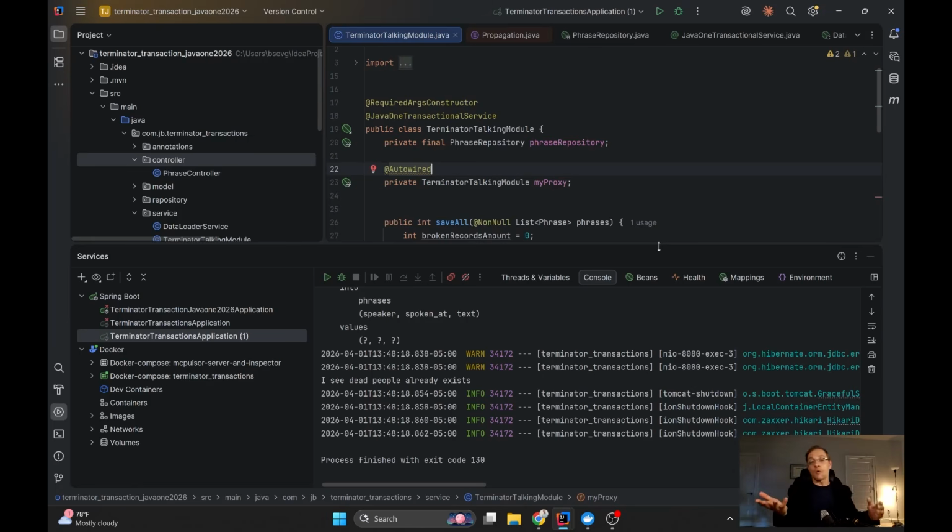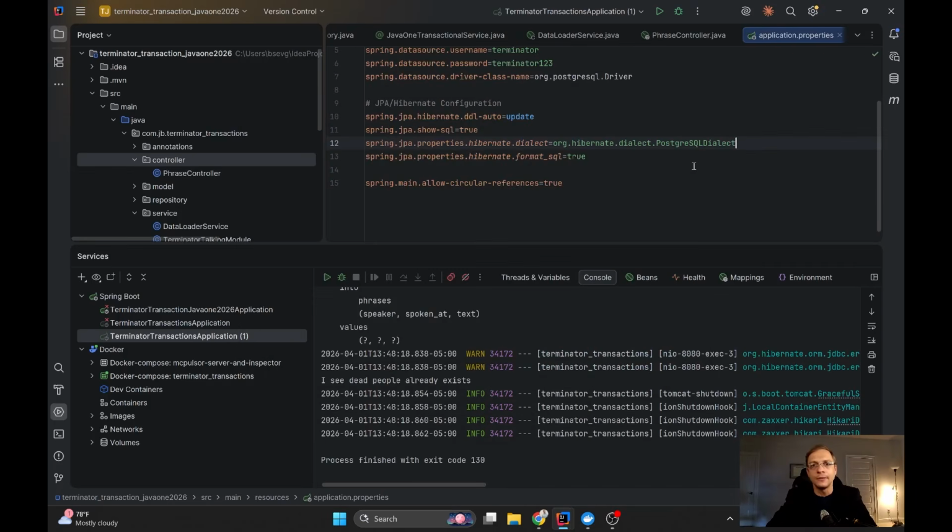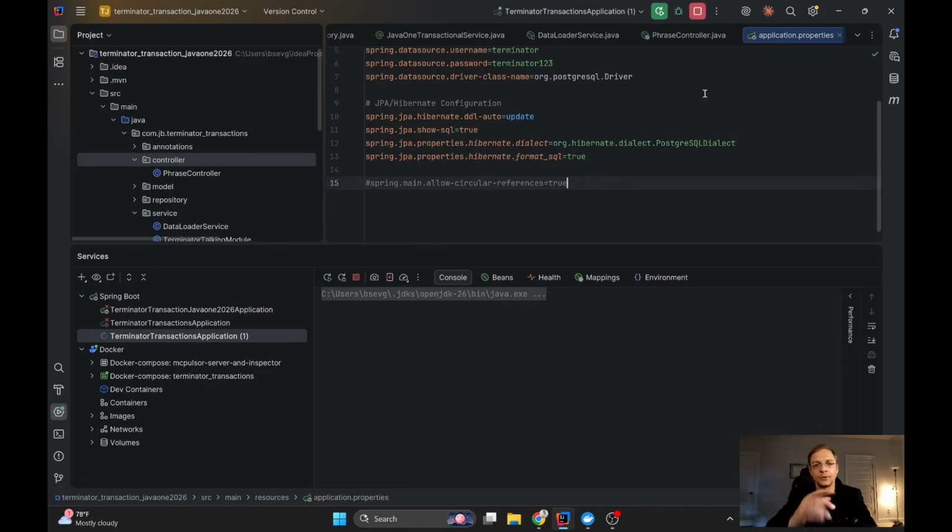But it's not a problem when the bean was created and it has an internal reference which points to itself. So Spring's Autowired mechanism can do that. The only thing you need to do is to allow it, and to allow it you need to write spring.main.allow-circular-references=true, because if you comment it out and I run it now, you will see it will fail.